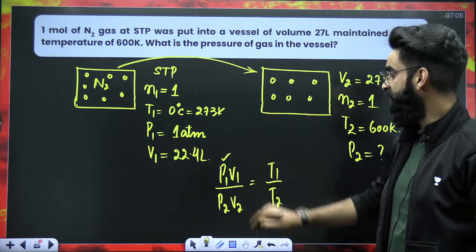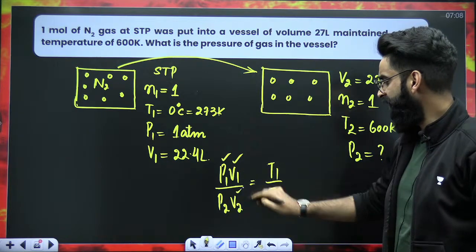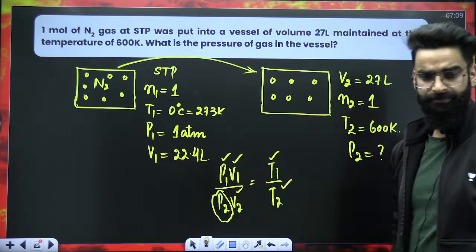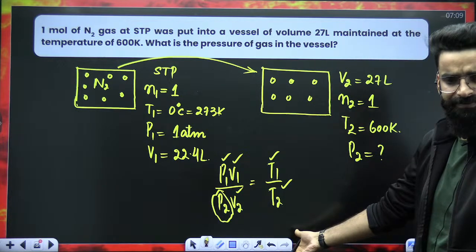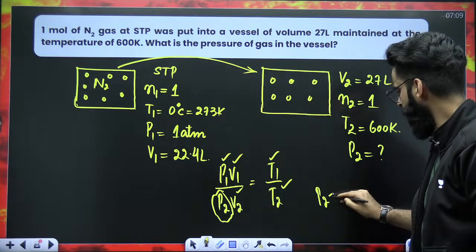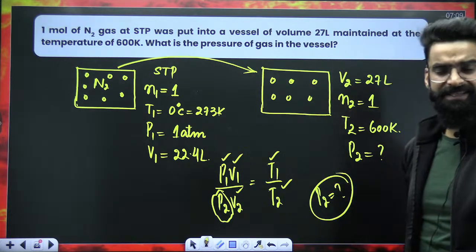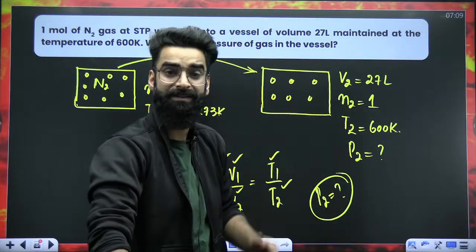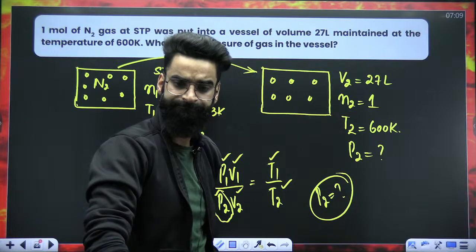Correct? So P1 is given to us. V1 is given. V2 is given. T1 we know. T2 we know. So can't we calculate P2 from here? All the parameters are given. Put all the parameters in this equation. Get the value of P2 from here. That's all. That's something which I was supposed to calculate. P2 is the pressure of the gas in the vessel.